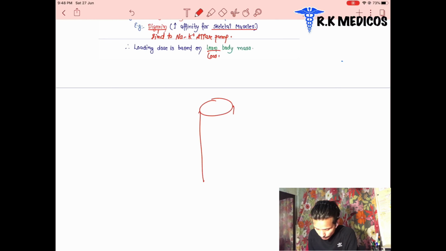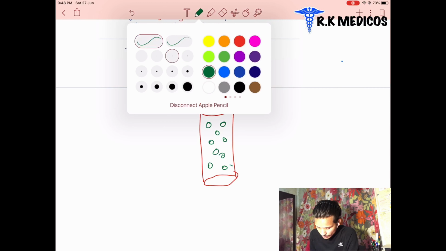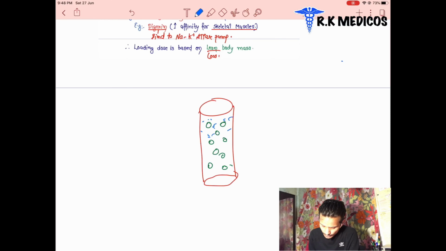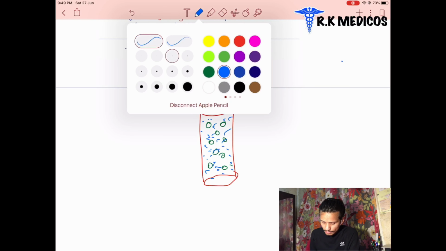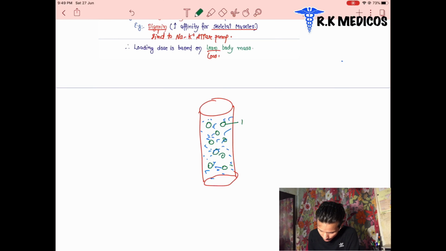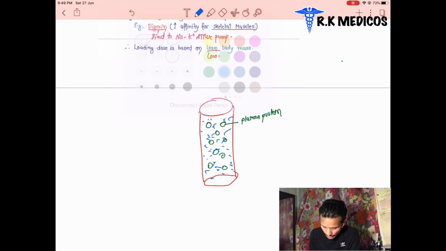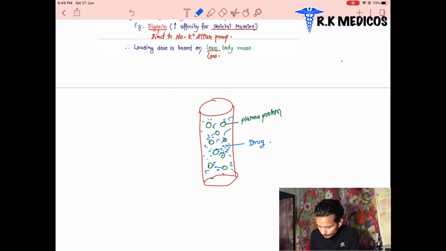Suppose this is the blood vessel, and inside it there are some plasma proteins, and the drugs are moving inside it. The green one is the plasma protein, and the dotted blue one is our drug.